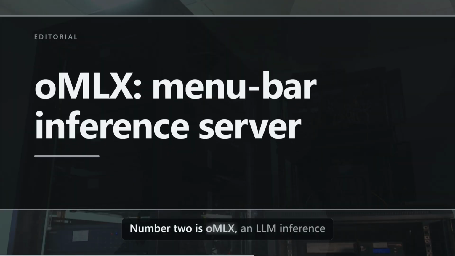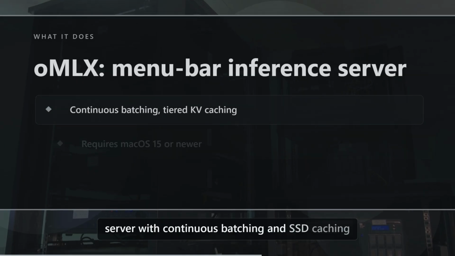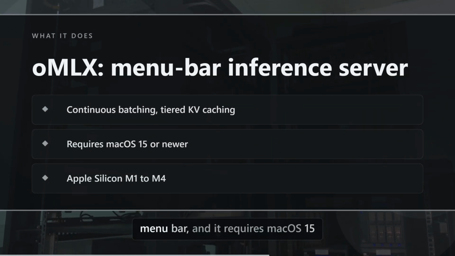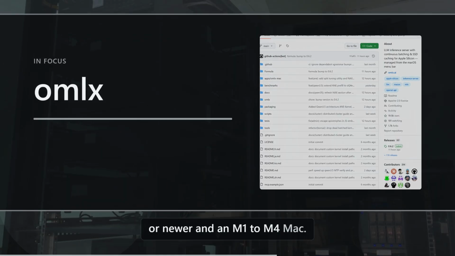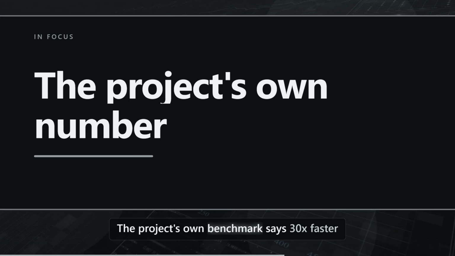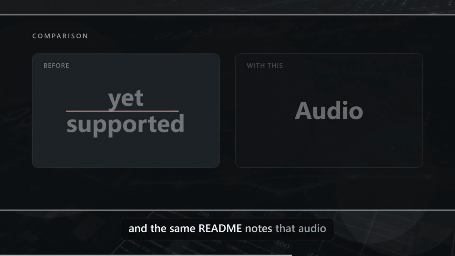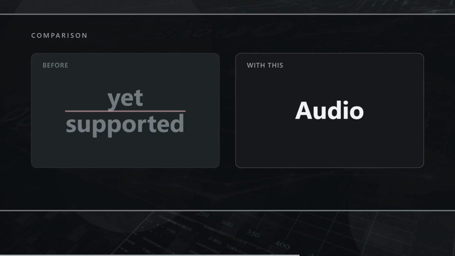Number 2 is omlx, an LLM inference server with continuous batching and SSD caching for Apple Silicon, managed from the macOS menu bar, and it requires macOS 15 or newer and an M1 to M4 Mac. The project's own benchmark says 30x faster with no methodology published beside it, and the same README notes that audio is not yet supported and that one option uses more memory.